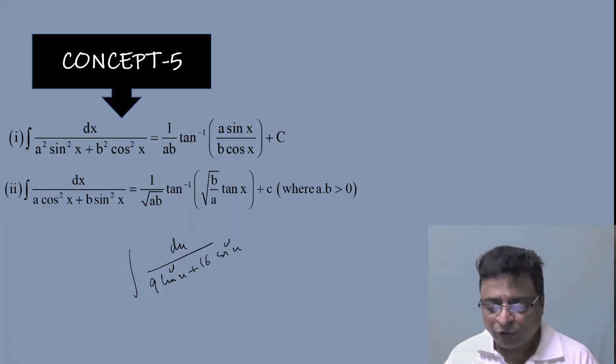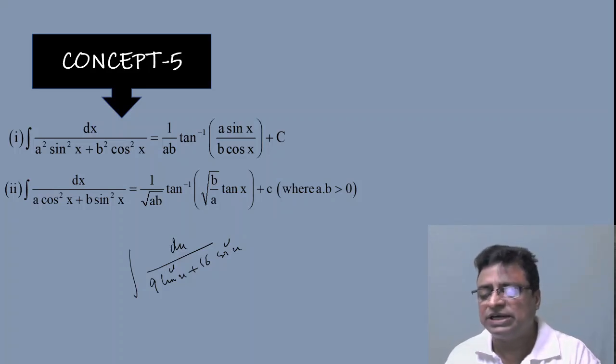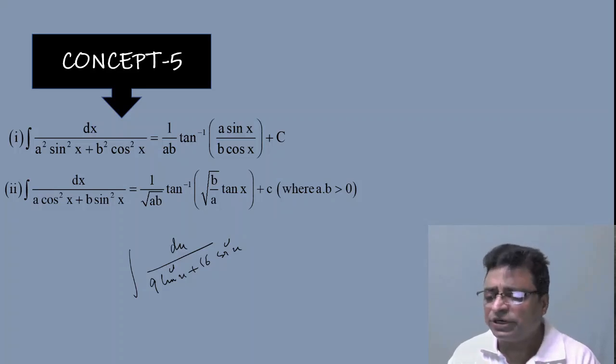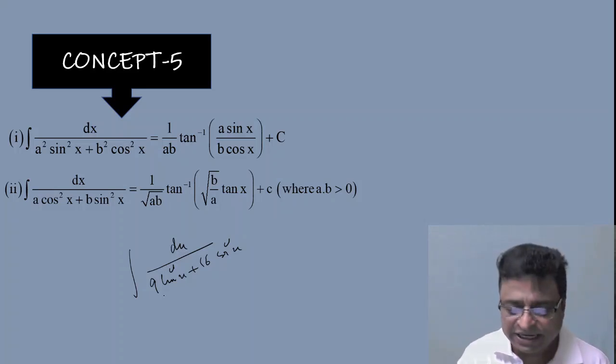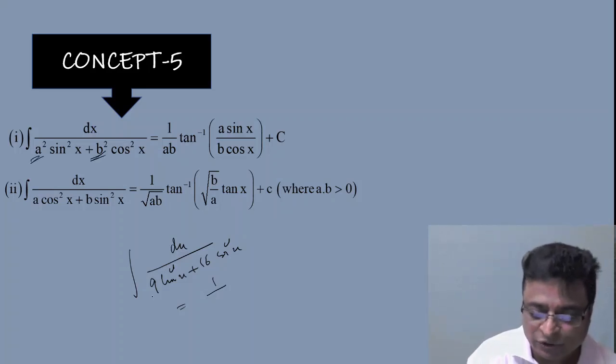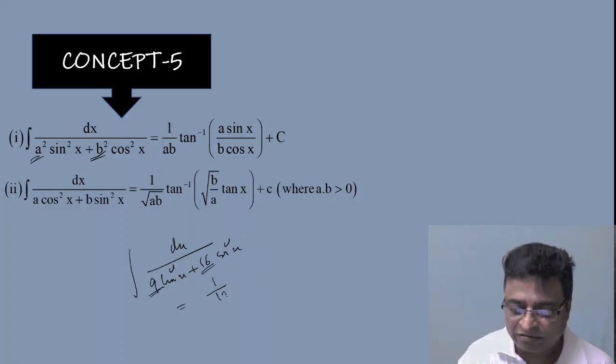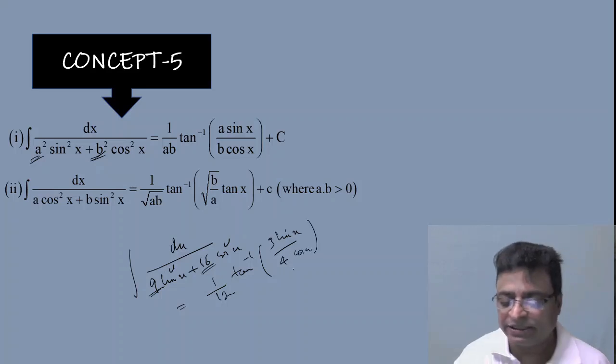Actually what to do? We can solve the problem by dividing both numerator and denominator with cos square x. Then it is converted into secant square x dx by a square tan square x plus b square, in this format. Then put tan x equal to t. Then automatically it becomes the trigonometric substitution. Not necessary to solve. So here my a is 3 and b is 4. So 1 by what is the answer? 1 by ab. Be careful, that is a square here, and this is b square. So a square means 3 square, and b square means 4 square. So 1 by ab, that is 3 into 4, 12, tan inverse of a sin x, that is 3 sin x by 4 cos x, or I can write 3 by 4 tan x.